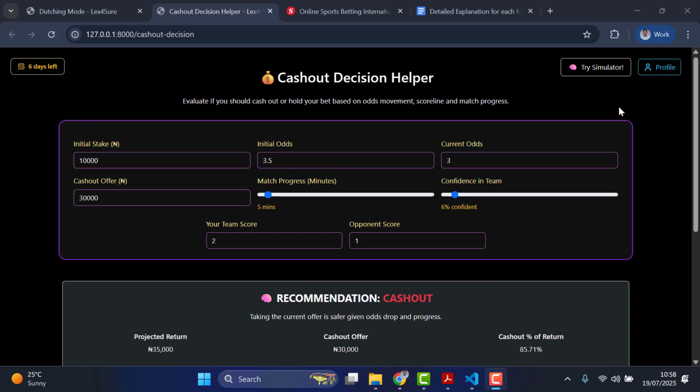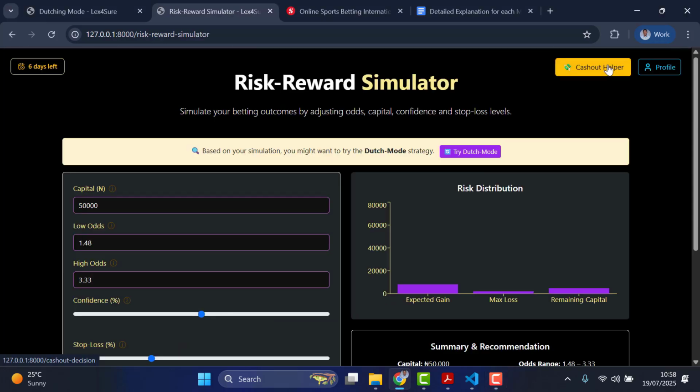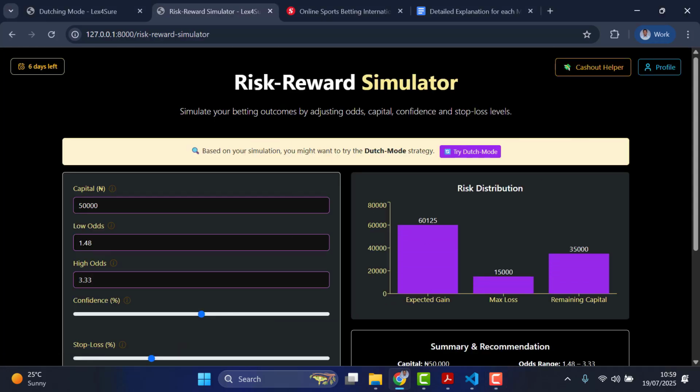Now we have one more feature called the simulator. I believe you would have seen it around here. Right, so if you click on that, it takes you to this page. So this is the risk reward simulator. It's just a way of also helping you to decide which strategy you should use. Probably three different modes are working for you for your odds, but you are confused of which of them to use. So this simulator can help you decide that and suggest for you which to use.